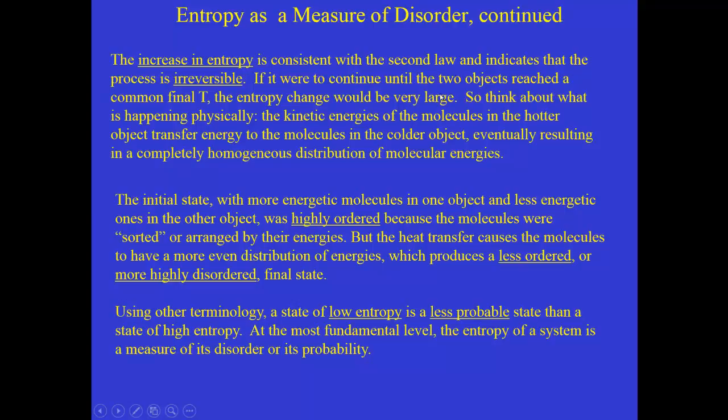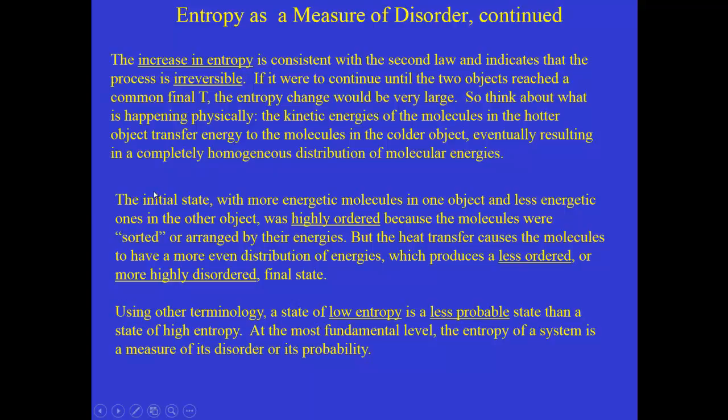The kinetic energies of the molecules in the hot object, as these two objects are in contact, those molecules that have the higher kinetic energies are transferring energy to the molecules in the colder object. And so what we would end up with, if we waited long enough, is the two objects at the same temperature, which would mean their molecules would have a completely homogeneous distribution of molecular energies. In a hot object, the molecular kinetic energies are higher than in a cold object. But if the two objects reach a common final temperature, then on average, their molecular kinetic energies are the same all throughout the new system.